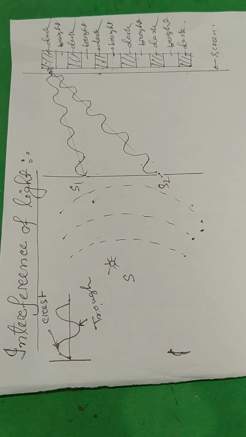Light is energy. The phenomenon of redistribution of light energy due to the superposition of light waves from two coherent sources is known as interference of light.